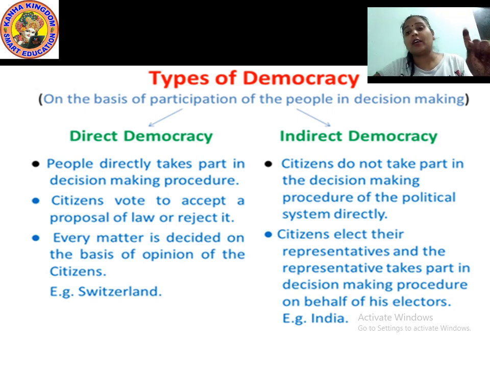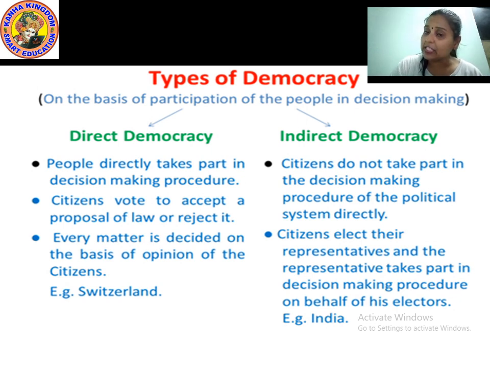So for the indirect democracy, what sort of example can you apply here? You can apply the example of India. In the direct democracy, what sort of example can you give? You can give the example of Switzerland. So what do direct and indirect democracy actually mean? In the direct, people directly take part in making the decisions, but in indirect, people do not do any sort of decision making. This is totally done by the political representatives.